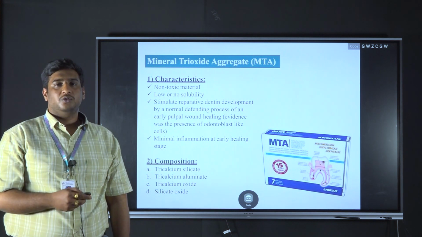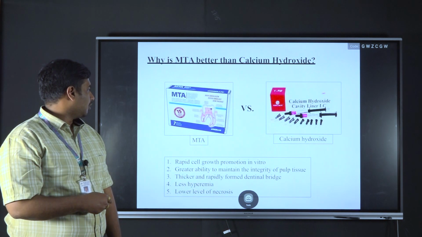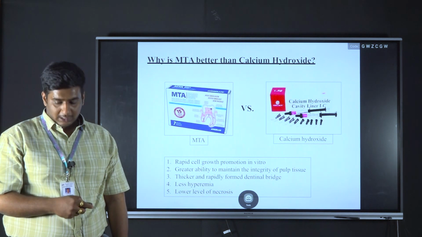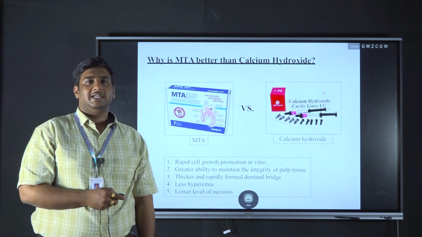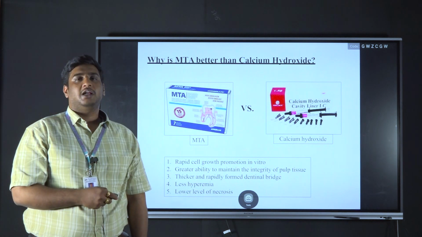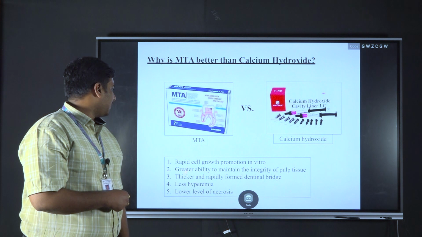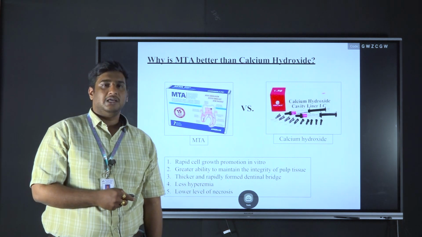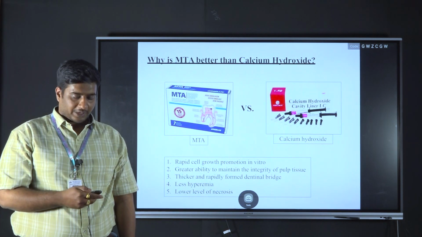Why is it superior to calcium hydroxide? Because it promotes rapid cell growth in in vitro studies and maintains the integrity of the pulp. That is, it has high pH compared to the calcium hydroxide, which maintains the vitality of the pulp, and also a thicker and rapidly formed dentin bridge compared to the calcium hydroxide, and has less hyperemia of the pulp and a lower level of pulpal necrosis. These are the factors why the mineral trioxide aggregate is superior to that of calcium hydroxide.